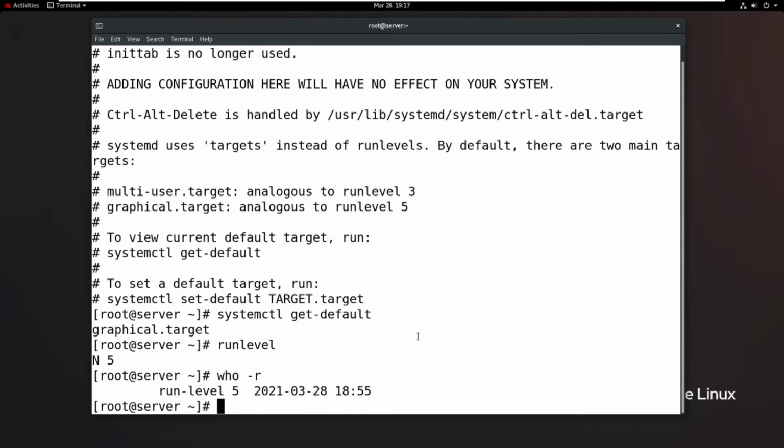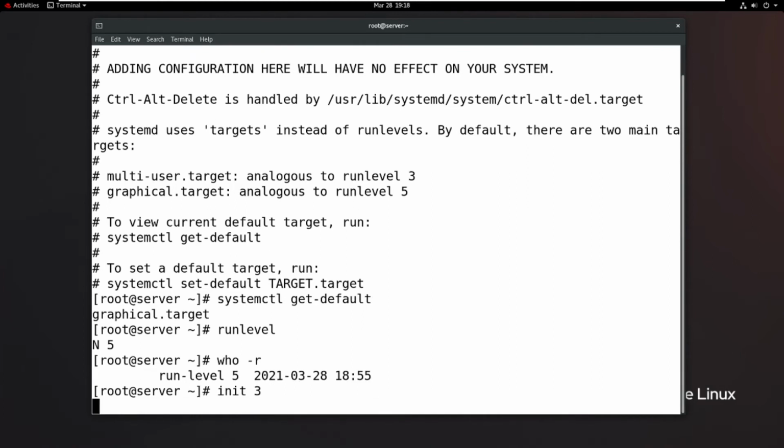So we can use systemctl and run levels, otherwise we can directly use init 6, which reboots the machine, or init 0, which shuts down the machine. If you want single user mode, init 1, and init 3 is run level 3. See this, the system is going to run level 3. Run level 3 is the CLI mode. So now log in to the machine, username root, and then the password of the user.